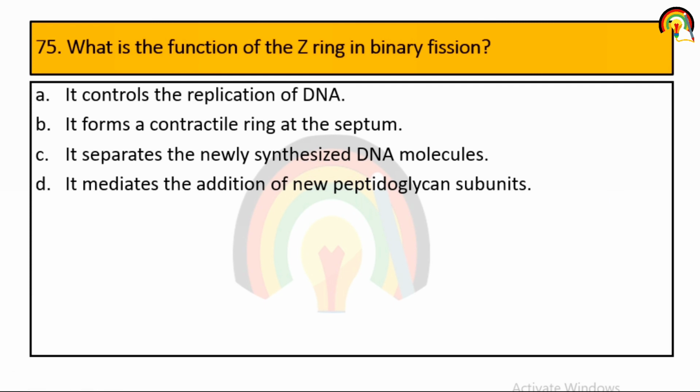So what is the function of Z ring in binary fission? It forms a contractile ring at the septum.